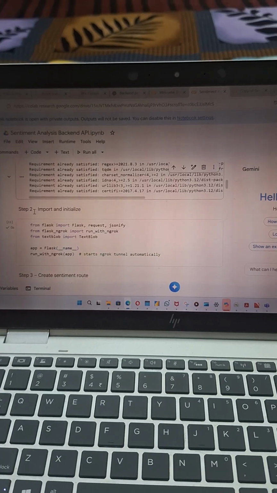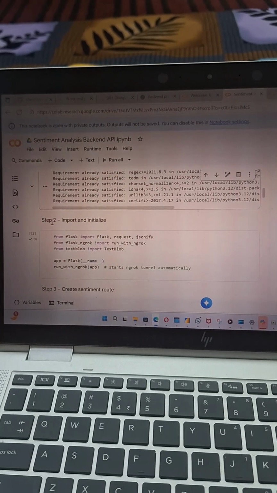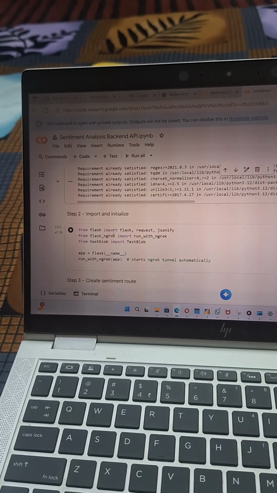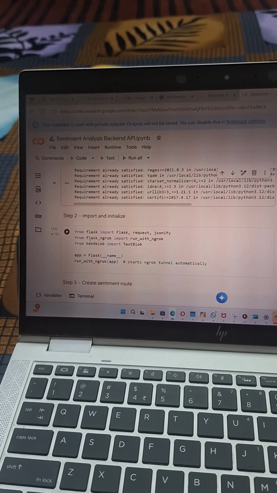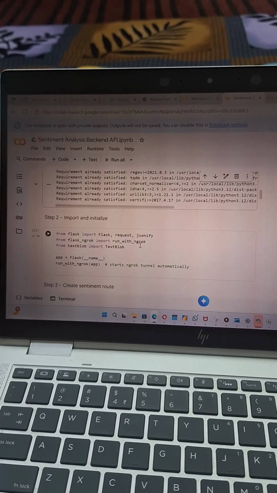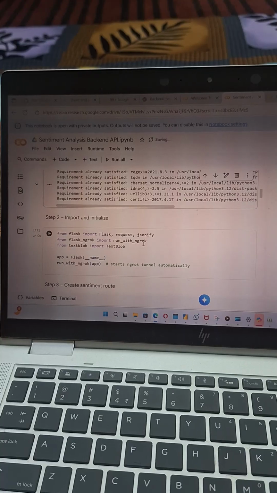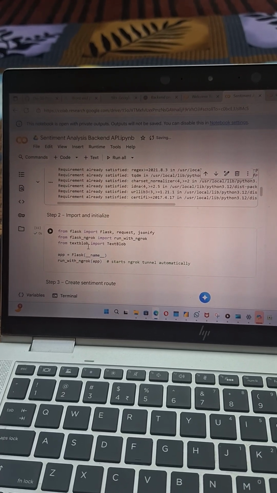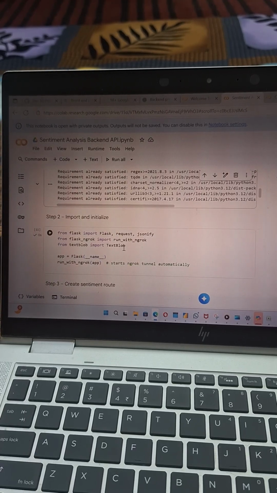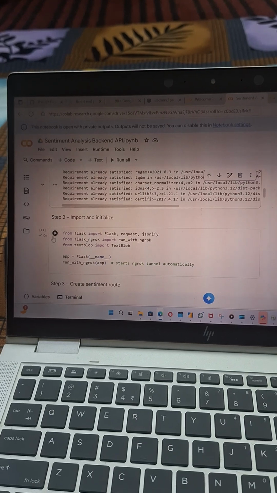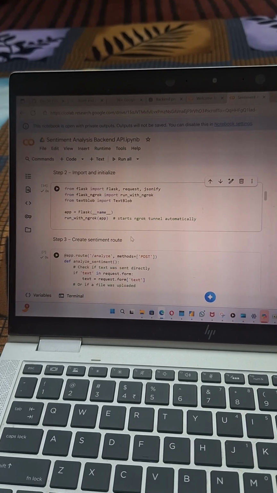In the second step I have imported and initialized. From flask import Flask, request, jsonify, and from flask_ngrok import run_with_ngrok. Based on what you guided us, sir, I have done this. From textblob import TextBlob, and then app equals Flask, and then I ran this as output.